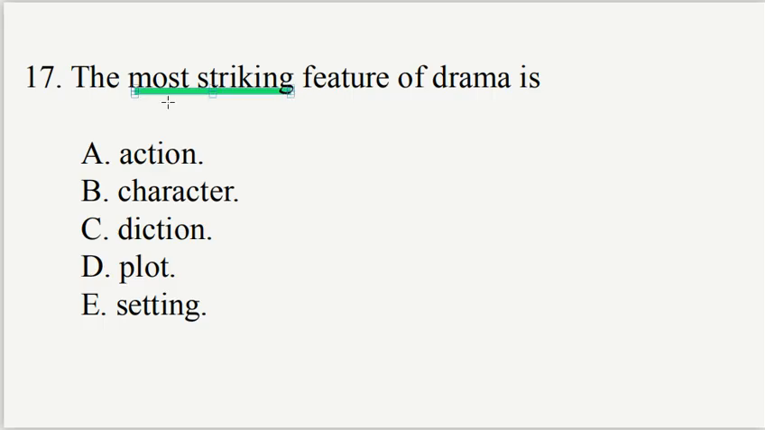17. The most striking feature of drama is A. Action. B. Character. C. Diction. D. Plot. E. Setting. Although all of the options provided are features of drama, one of them is the most outstanding, and that is action. Option A, action, is the most outstanding and the most striking of all of them. Even the word drama means to act, and that is option A, action.